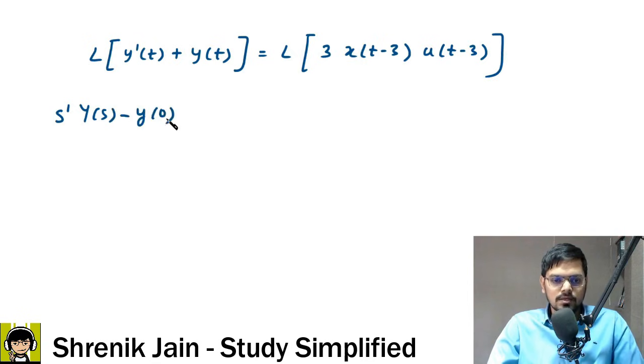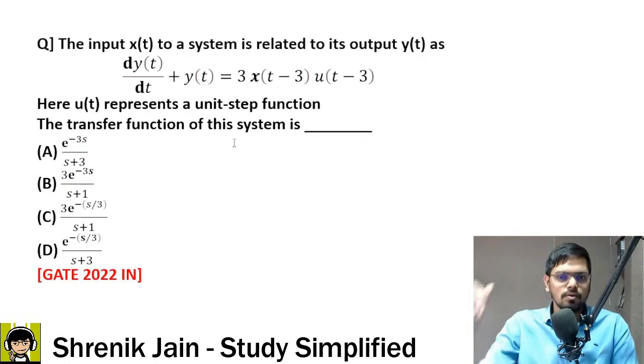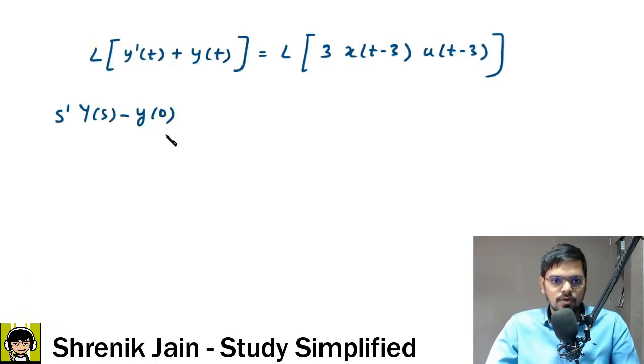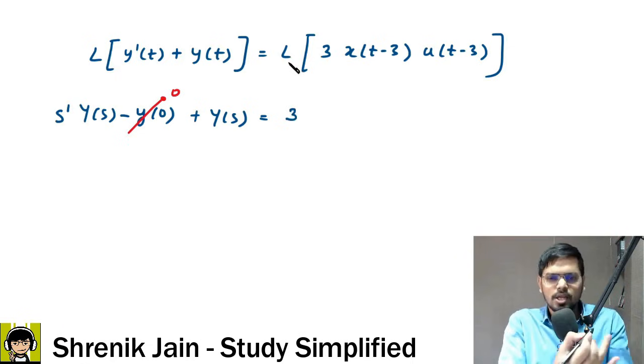And you might be asking, sir, what is y of 0? Nothing is given in the question. Check it out, if nothing is given, by default it is 0. If something is given, then you have to substitute that also. So here nothing is given, so by default this term is 0. Next term we have is Laplace of y of t, which is y of s, and that is equal to Laplace of this stuff. The constant can go outside because Laplace follows the integration property.